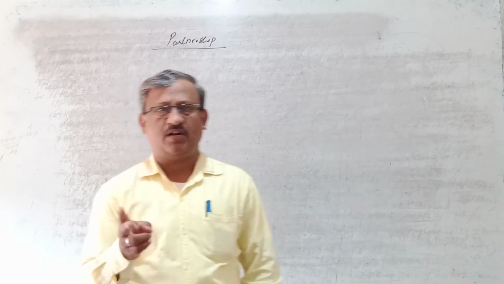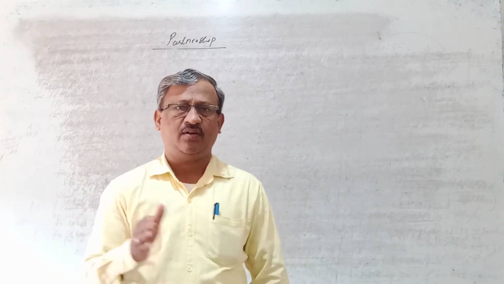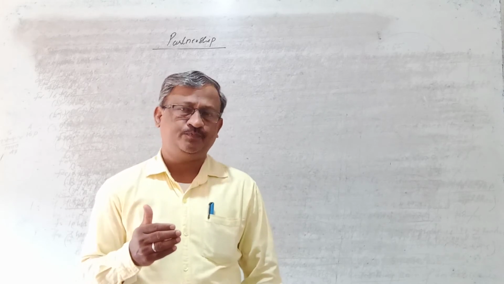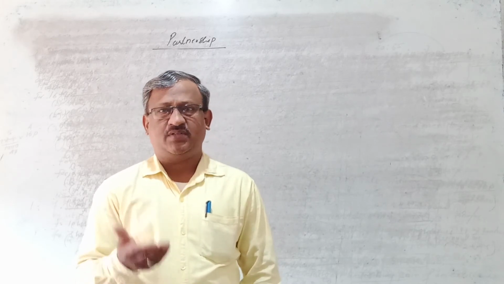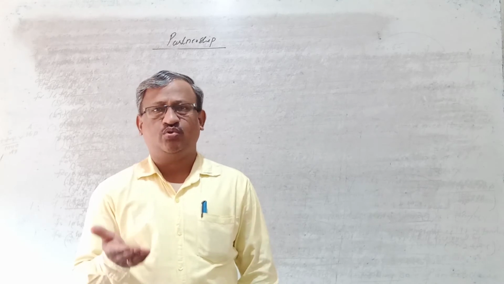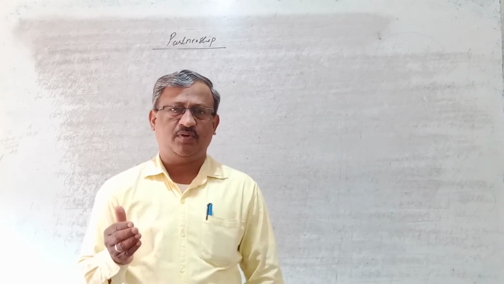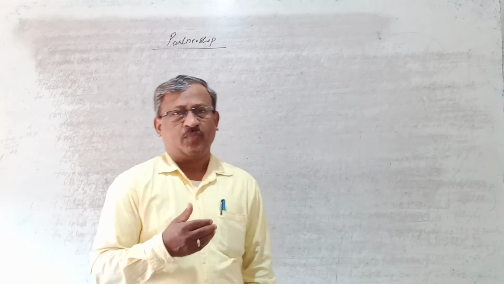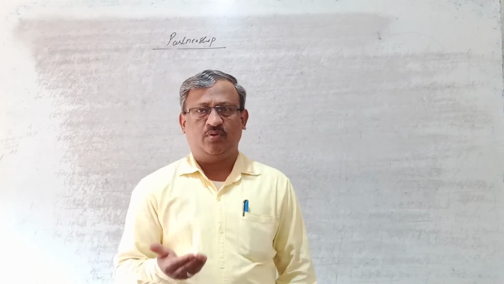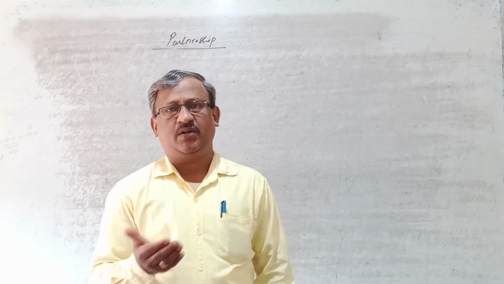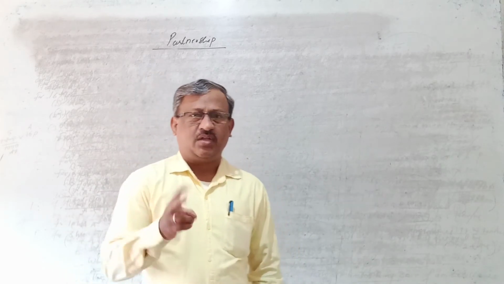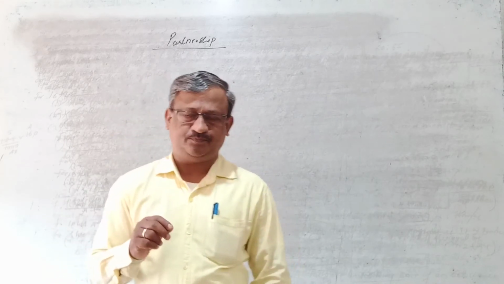So far as partners are concerned, there are two types of partners. One is the acting partner and the second one is the sleeping partner. An acting partner is a partner who invests capital into the business and also takes an active part in the management of the company. A sleeping partner is a partner who invests capital into the business but won't take any active part in the management of the company. So there are two types of partners.